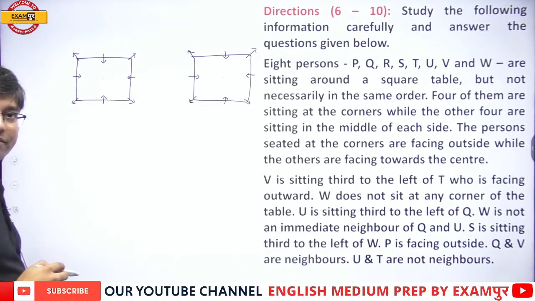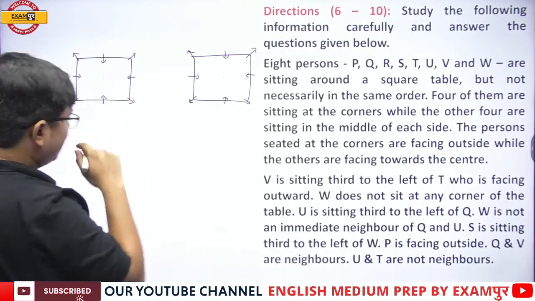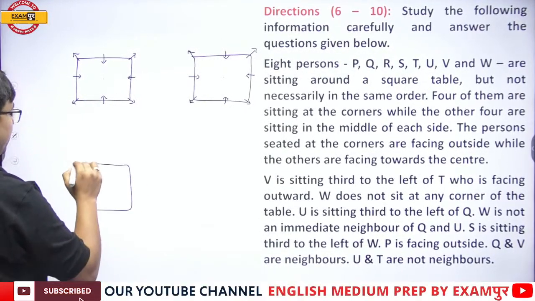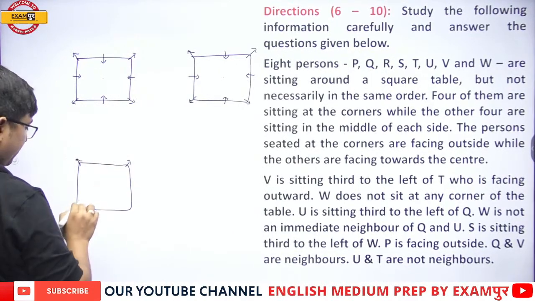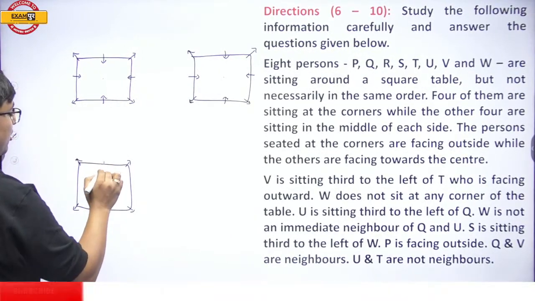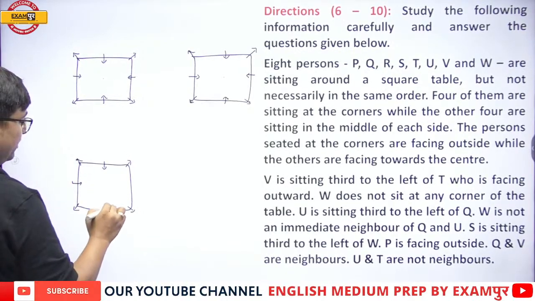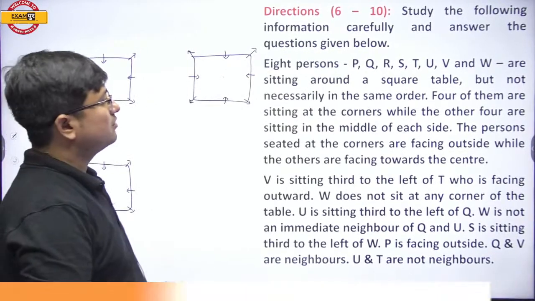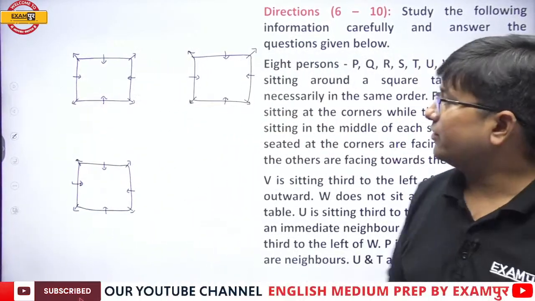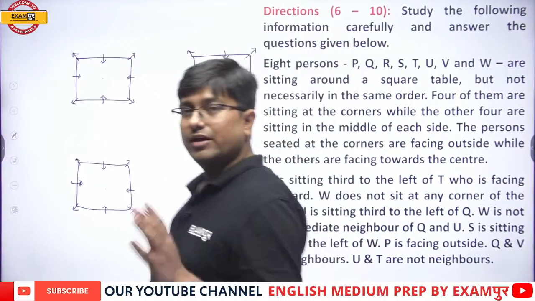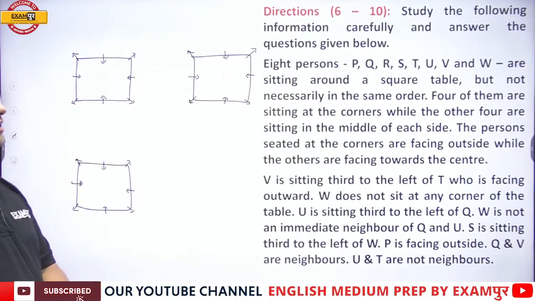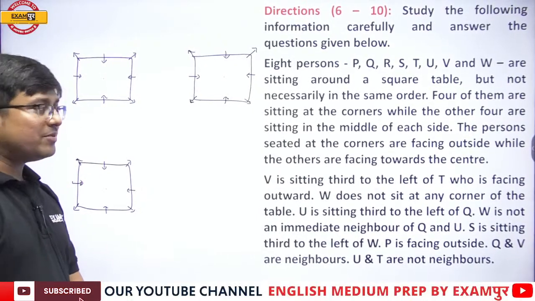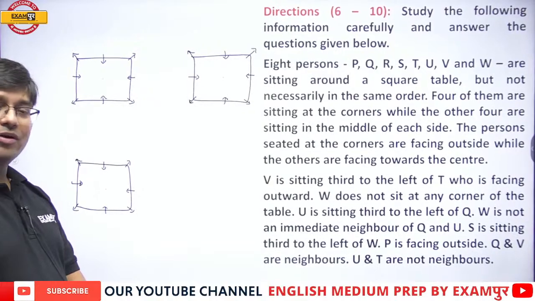Okay, now see, let us start. I have drawn 2 cases, and let me draw one more case in case it is required. You never know at the beginning how many cases would be involved. Now have a look at this. The question is telling you that 8 persons are sitting around a square table, but not necessarily in the same order. 4 of them are sitting at the corners, while the other 4 are sitting at the middle of the sides.